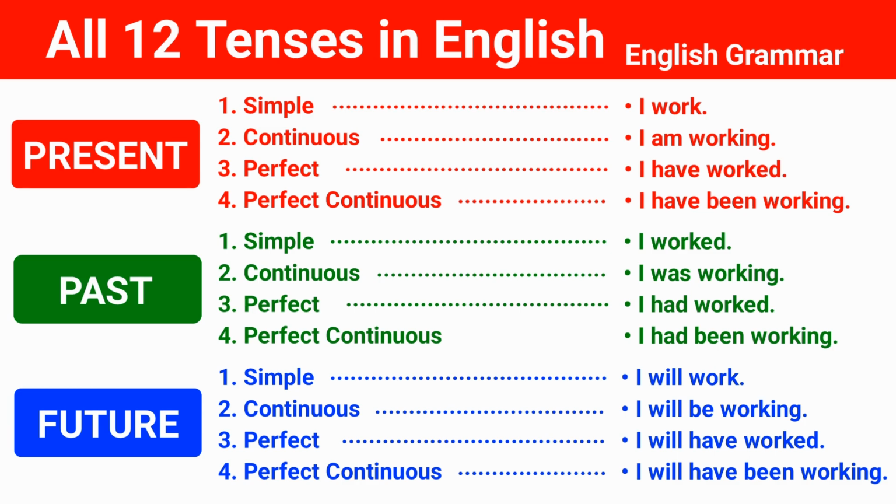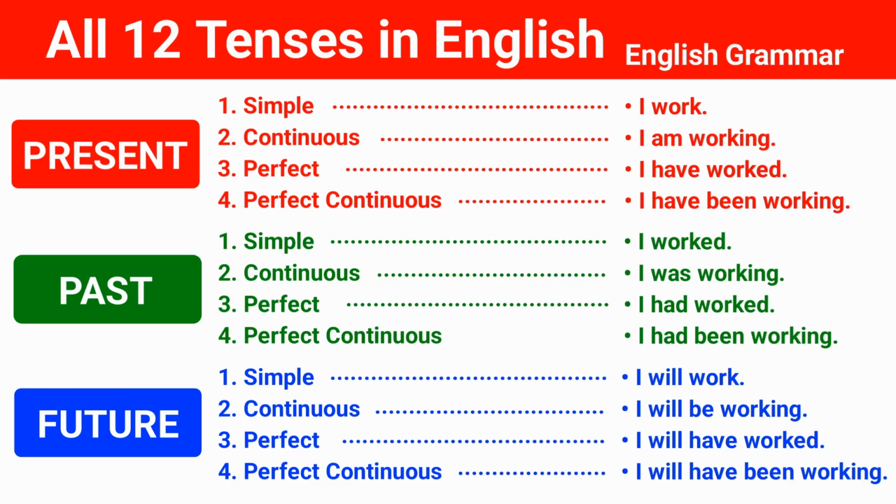The simple future describes actions that will happen later, for example, I will work, or I will work tomorrow. The future continuous describes actions that will be in progress at a specific time in the future, for example, I will be working, or I will be working at 5 p.m.